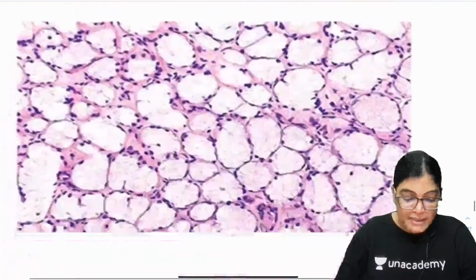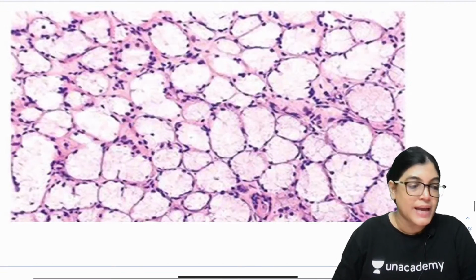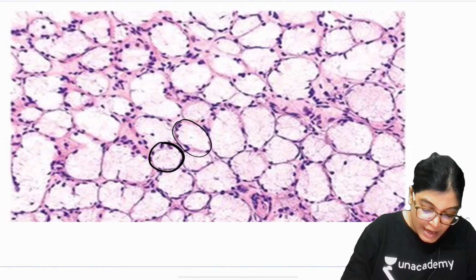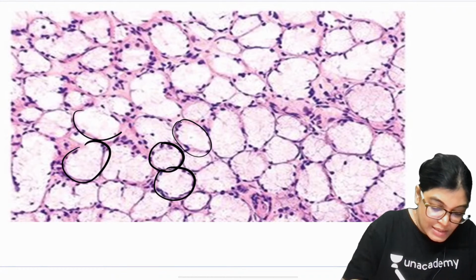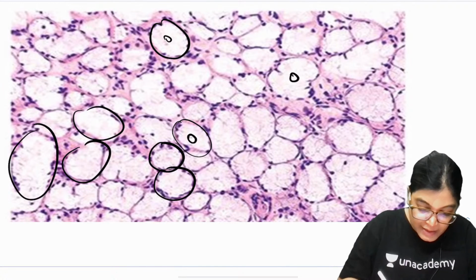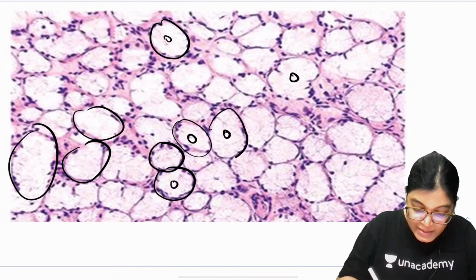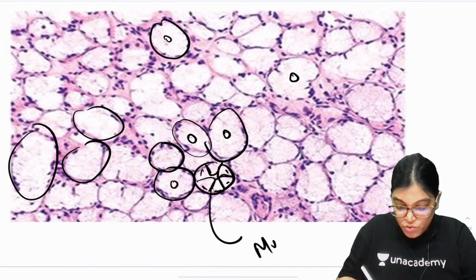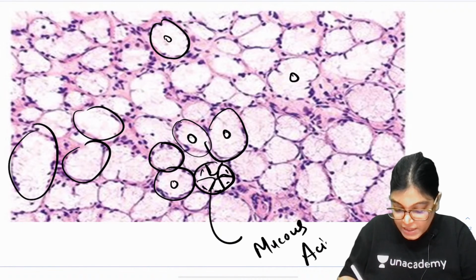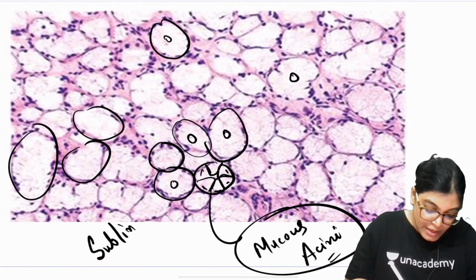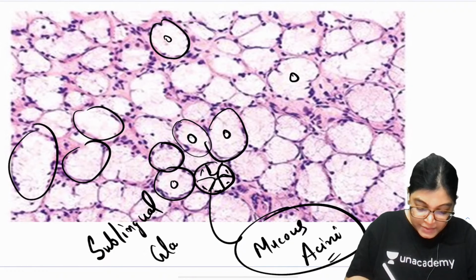Now my dear aspirants, this was the slide which I had asked you. Can you see this acini, this acini, this acini? What is this acini which is stained very light? Here the lumen is in the center, slightly not clear, but these are the lumens and their size is larger, as you can see here. This is also the lumen, and the nucleus is lying here. So this becomes a mucus acini, and we know that mucus acini are in large number in the sublingual gland. In which gland? In the sublingual gland.